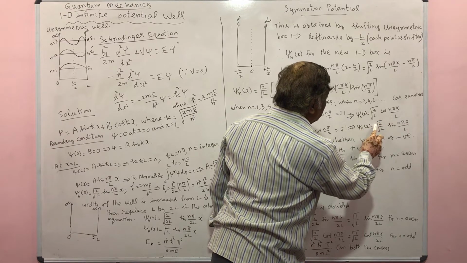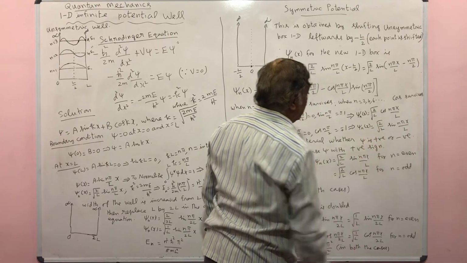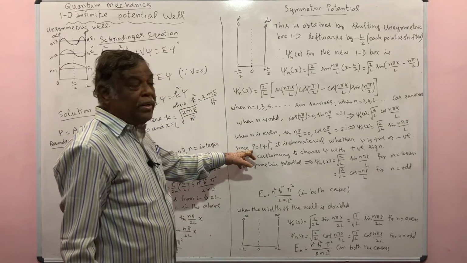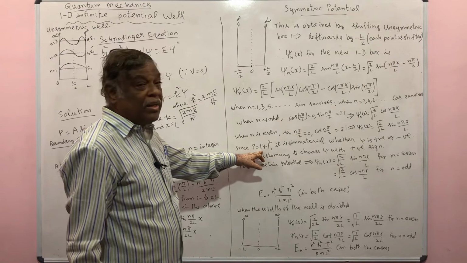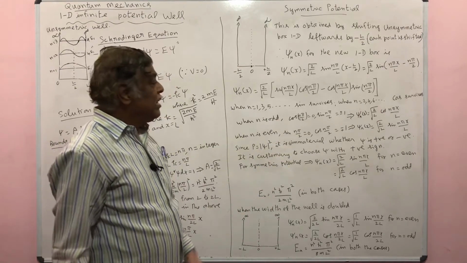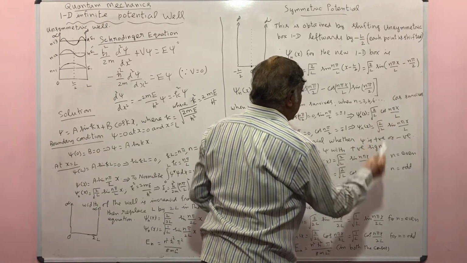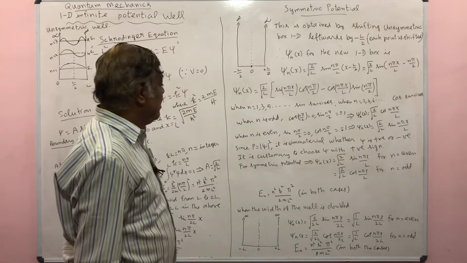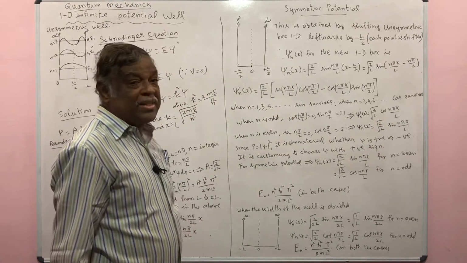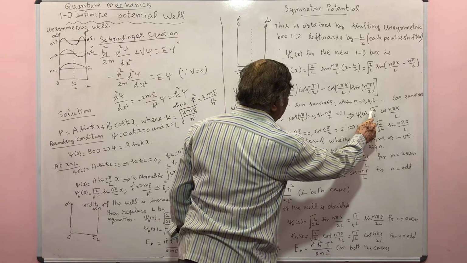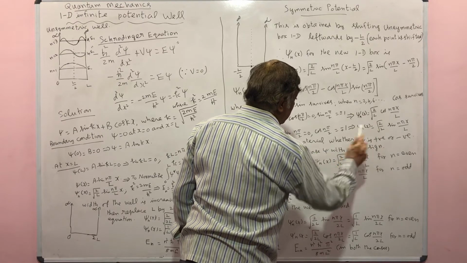a negative value here. But you need not worry about the negative sign, because the probability is defined by the modulus of psi square, so it is immaterial whether psi is positive or negative. It is customary to choose psi with a positive sign. So whether it is a negative or positive value, you choose psi as only a positive value.